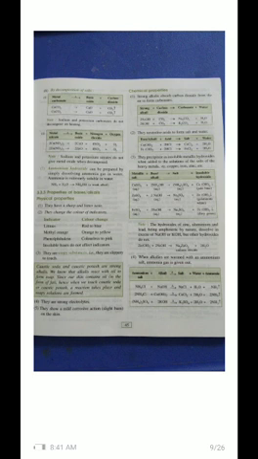Second, they change the color of indicators. Litmus red to blue, RBB. Methyl orange, orange to yellow. Phenolphthalein colorless to pink. Children, this indicator phenolphthalein, which shows colorless to pink, is most probably used in titration reactions.